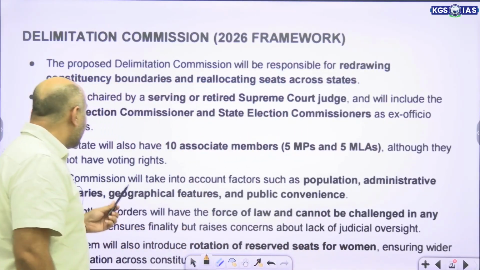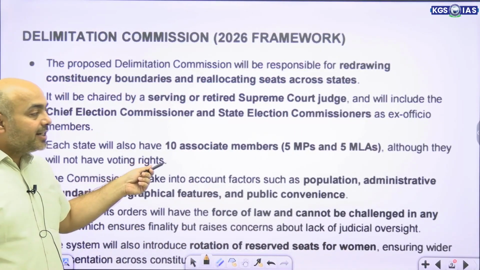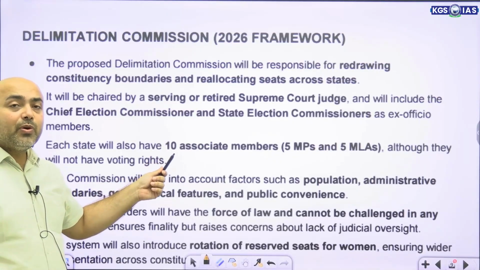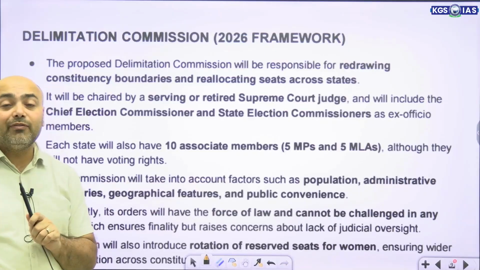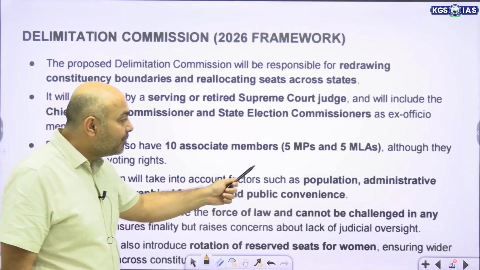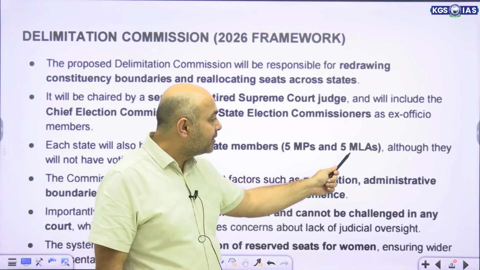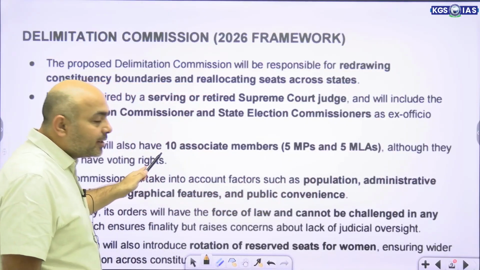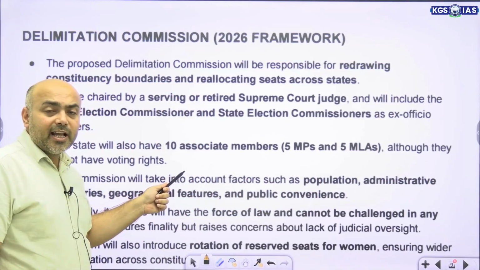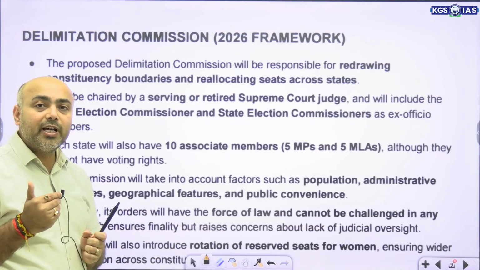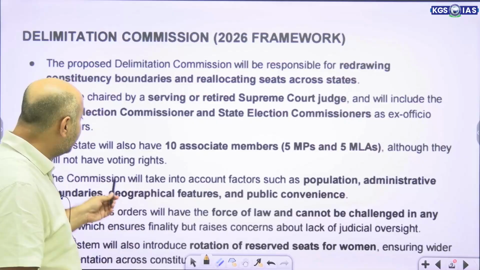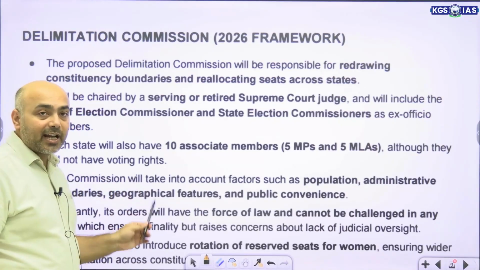Along with it, for the states, there were to be 10 associate members, though they did not have voting rights. 10 associate members, including 5 MPs and 5 MLAs. These 10 associate members would be members of the Delimitation Commission, however, they would not have the voting rights here.